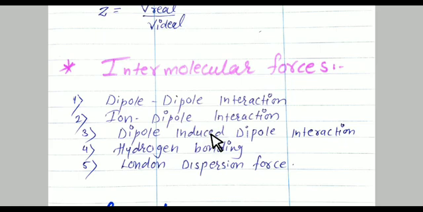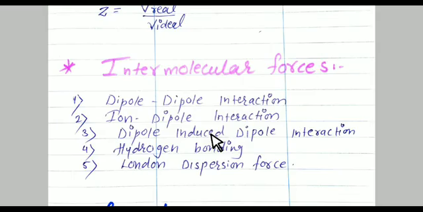Next, the third one is dipole-induced dipole interaction. It is present between a polar molecule and a non-polar molecule. When a polar molecule and a non-polar molecule approach each other, the polar molecule induces a dipole in the non-polar molecule, but it is a temporary dipole. Always remember, students, a polar molecule has a permanent dipole moment, and a non-polar molecule has zero dipole moment. For example, ammonia and benzene.